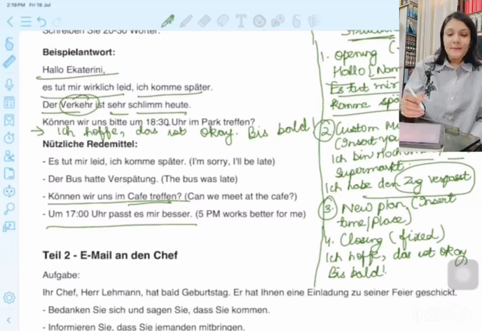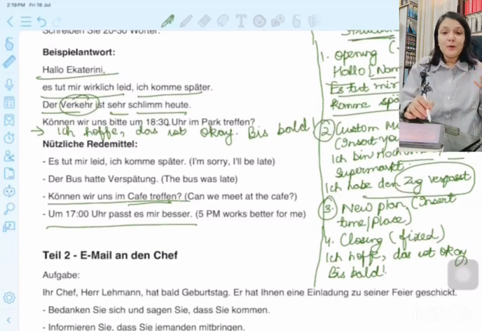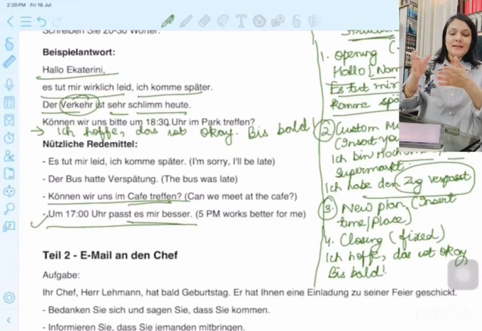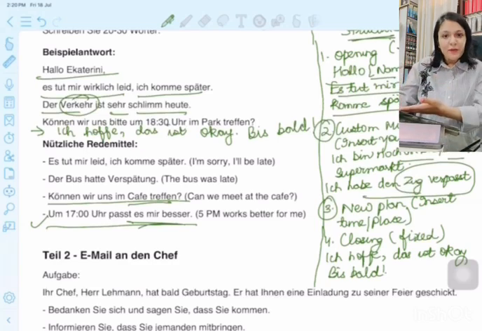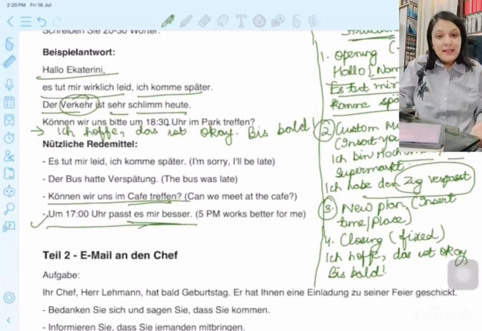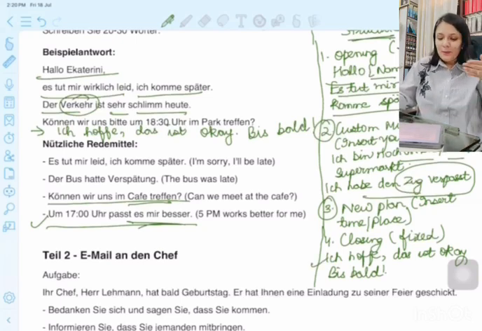You can also say, for example, 17 Uhr passt es mir besser. At this time, it is more convenient for you. Ist es okay für dich? Whether it is okay for you. And then, ich hoffe, das ist okay is the closing statement that you can use, and that is fixed. You should write that. Ich hoffe, das ist okay. Bis bald, and then you end your SMS to your friend.